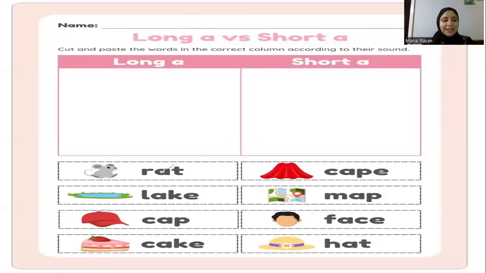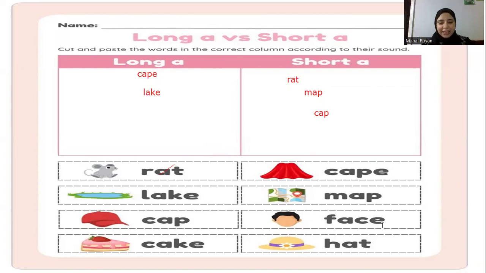At first, rat. Ah sound, so it's short. Cape, and with magic E, so it's long. Okay, keep going. Lake has a magic E at the end, so it's long. Map, so it's short. Cap, yes, it's short also.